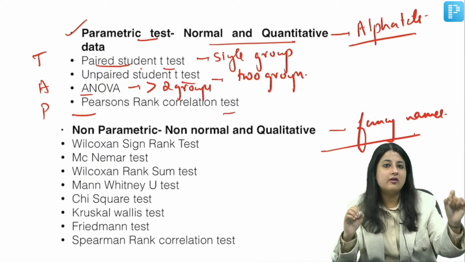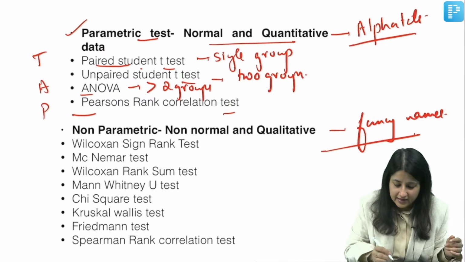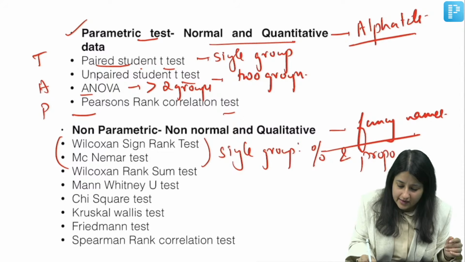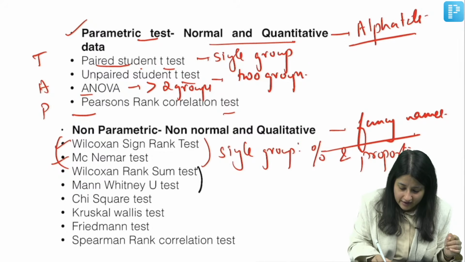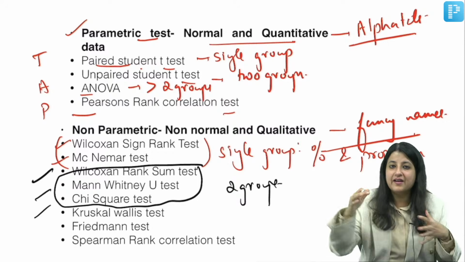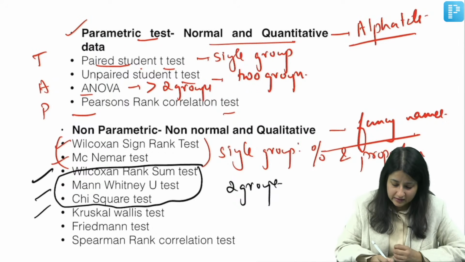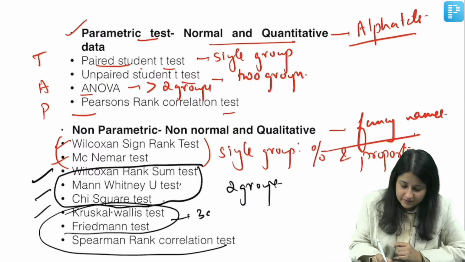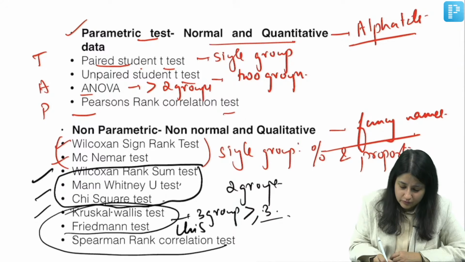Now, all the tests on the parametric side have friends on the non-parametric side. If you have a single group but you have to compare percentage and proportions, you can use Wilcoxon signed rank, McNemar. If you have two groups, comparing percentage proportions, the names are the fancy ones: Wilcoxon rank sum test, Mann-Whitney test, chi-square test. And when you have to compare percentages and proportions in three or more groups, you will use Kruskal-Wallis, Friedman. Also you can use chi-square test.